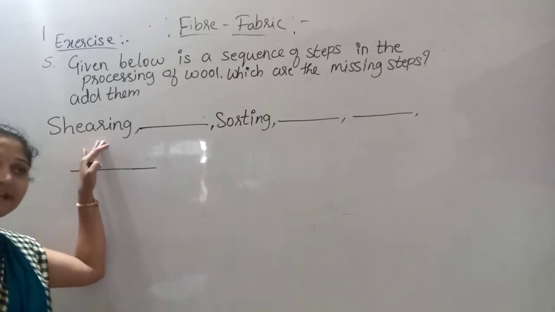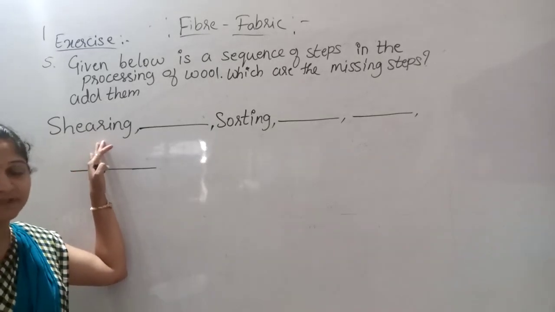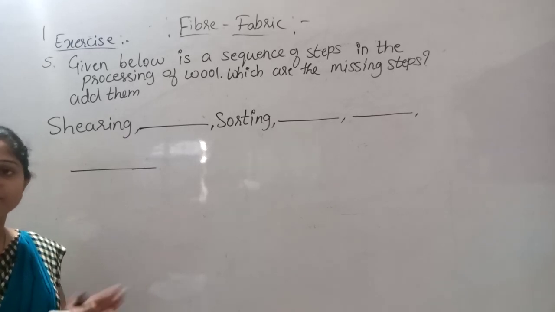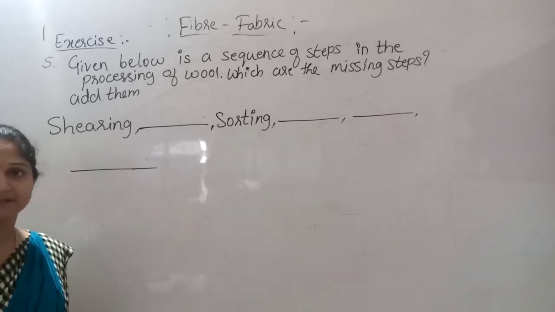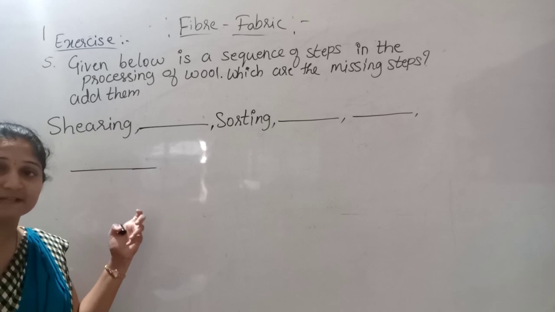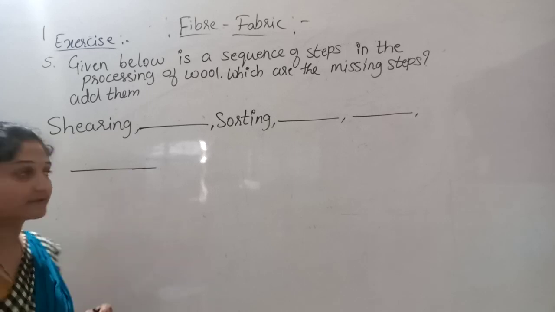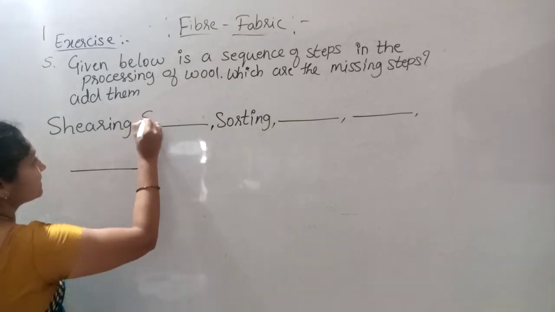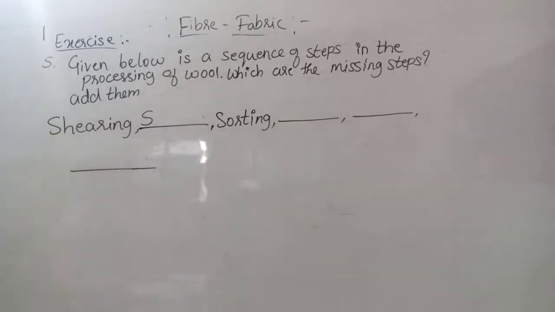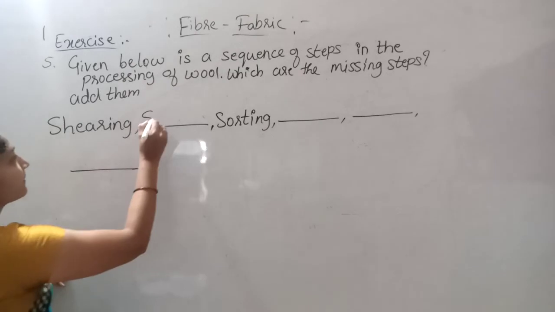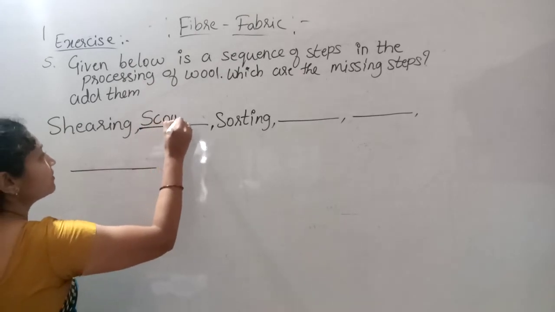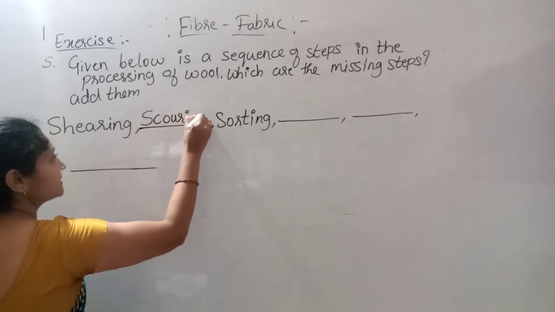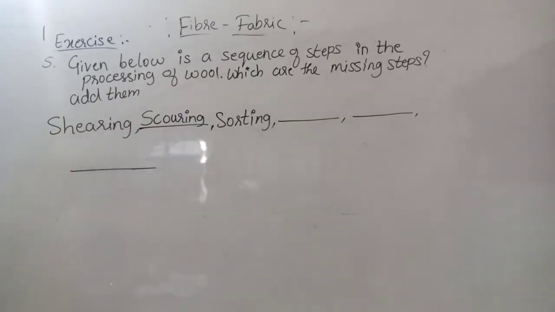After removal of the hairy skin, what are they going to do? They are going to clean it, washing it in a big pan. That washing of the hairy skin is called scouring. The second step is scouring. Write that: S-C-O-U-R-I-N-G. Scouring, washing the hairy skin.